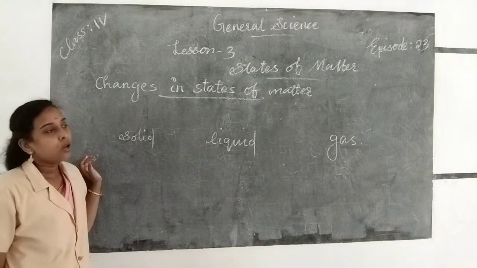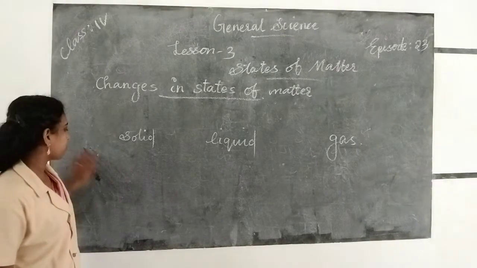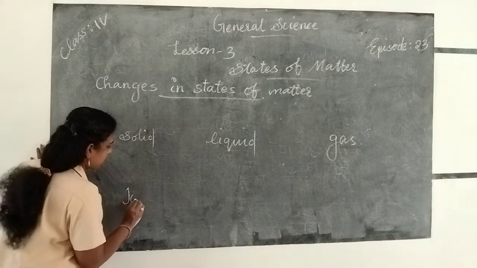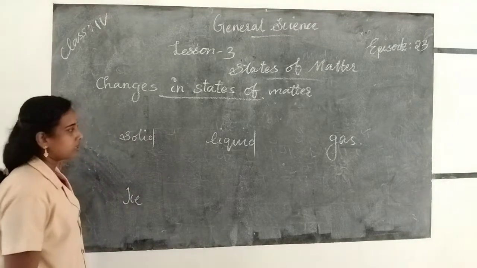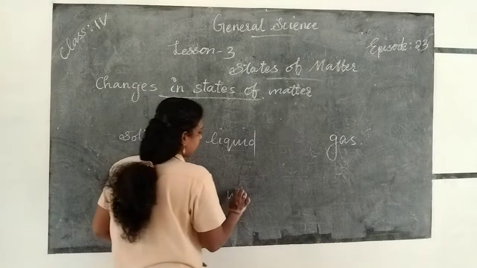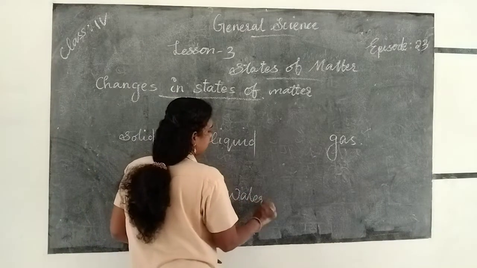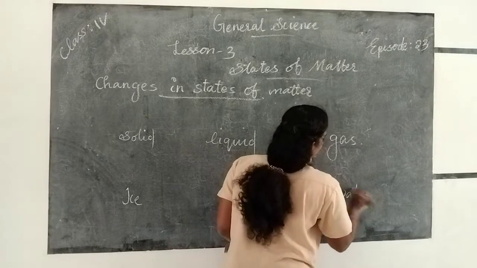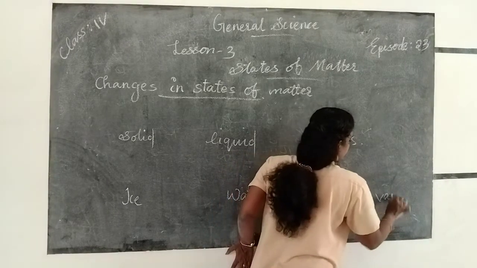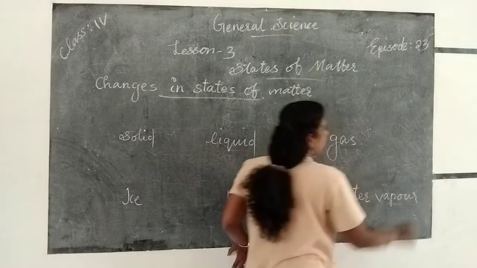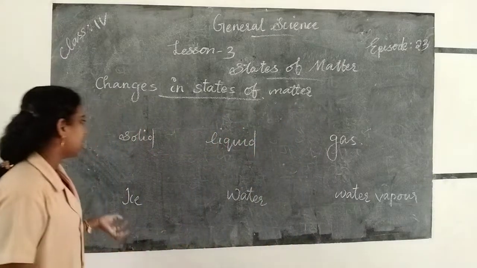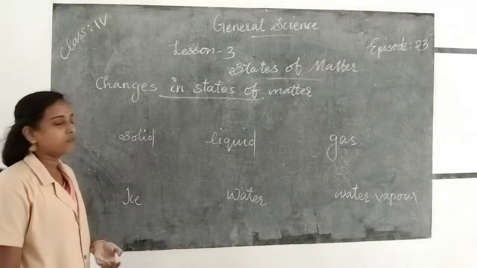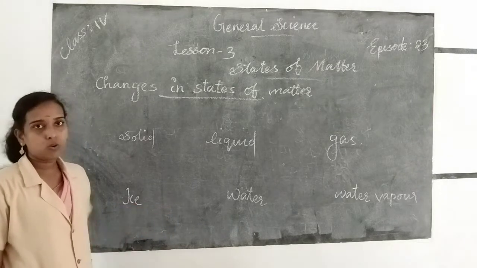For example, the solid state of water is ice. Ice is the solid state, water is the liquid state, and water vapor is the gaseous state of water. Here we can change these states of water into another form by heating or cooling.